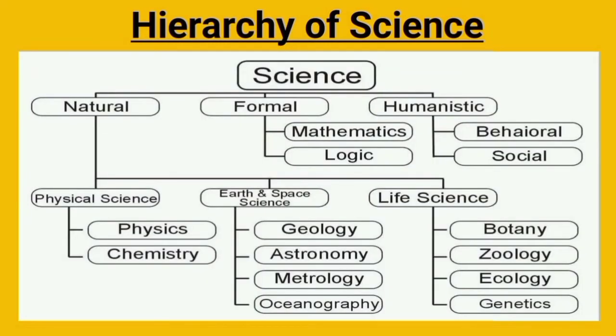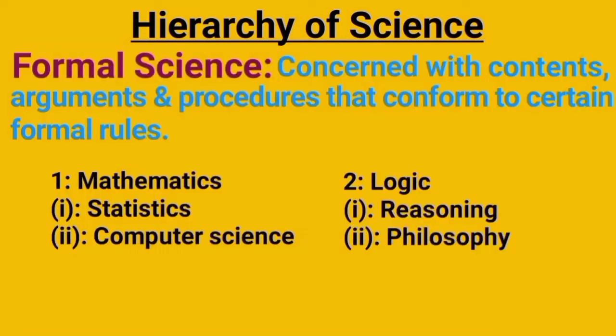Now we return to the concept map and once again refresh it in our mind. We have covered the humanistic discipline and now we move forward toward formal science, which further has two branches, mathematics and logic. Formal science. Here, the same, first the definition of formal science is given and the outline of its subclasses: math divided into statistics and computer science, whereas logic is subdivided into reasoning and philosophy.